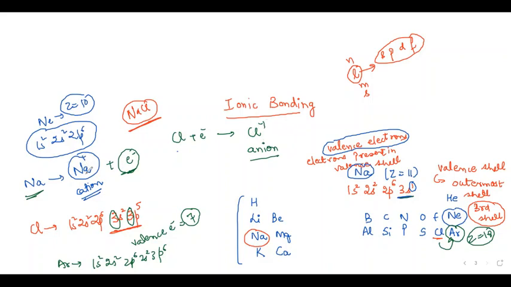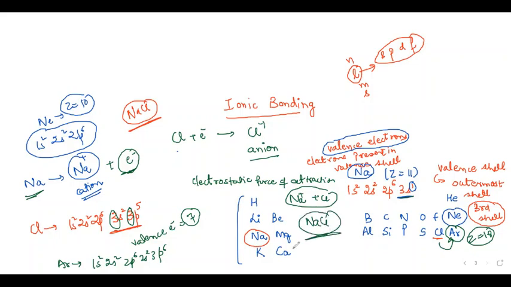Now, there will be attraction forces, electrostatic force of attraction between the oppositely charged ions. So it will exist as Na plus Cl negative. They will attract each other and become NaCl compound. And what is the force which is keeping them together? Electrostatic attraction. So we are giving it the name of ionic bonding. Sodium is the metal and chlorine is a non-metal. Non-metals gain electrons, metals lose electrons. So ionic bonding will always be between metals and non-metals.